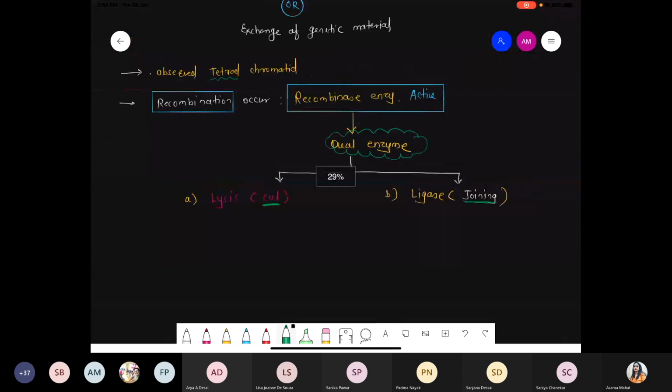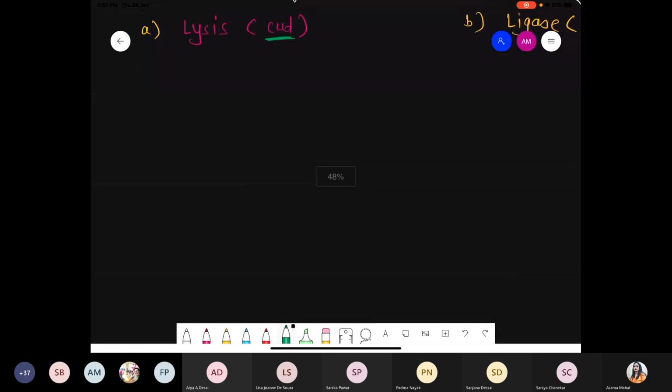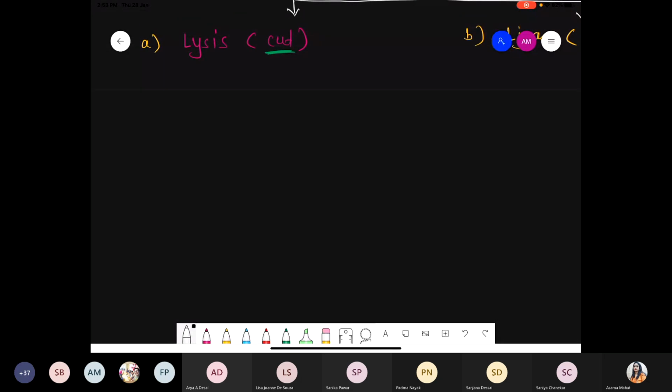So we will try to understand the meaning of the tetrad condition and how the recombination process can occur. Again, I am using two colors, blue and red. Now these are the stage where two chromatids are visible like this. Blue one. Now these are the red one.